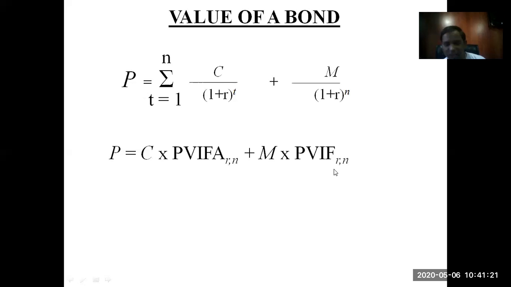That is, we need to discount the future value to calculate the present value of the bond. And these are the two cash flows. One is a constant cash flow and another is a one-time cash flow. So we need to convert these two cash flows into present value and we need to add them. So that will give us the price of the bond in the current market and the current period.